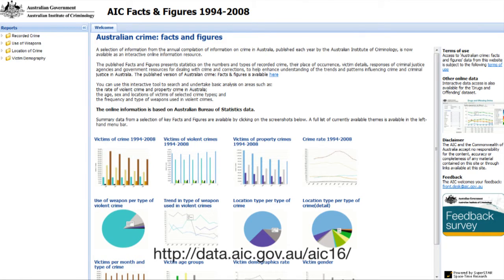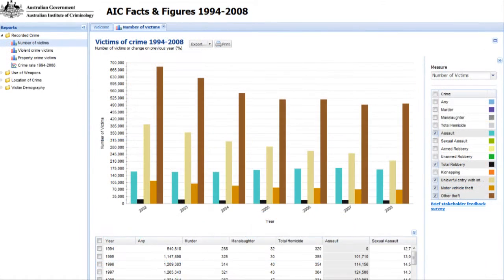I'm losing my spots. Right. The first one we look at is called Facts and Figures. What we've done is take some of the data that's in that, the bit that relates to victimisation. So it comes from the Australian Bureau of Statistics series Recorded Crime Victims, which is all aggregated into 8 broad classes of offences. The offences that have been recorded by the police in Australia. So, dark figure of crime aside, this is what the police have recorded.